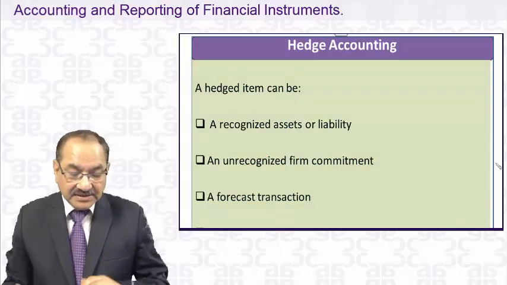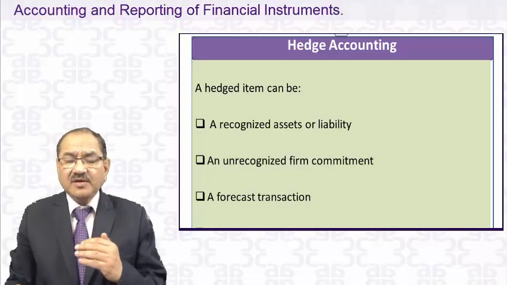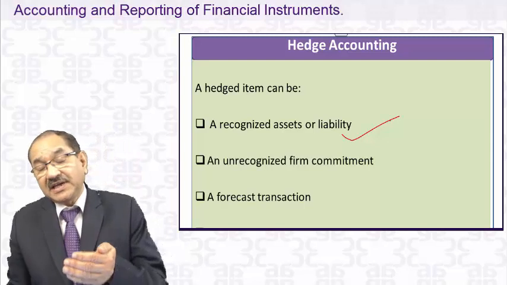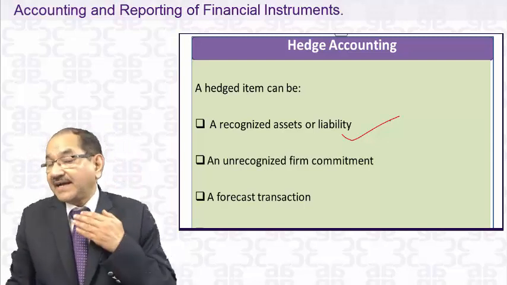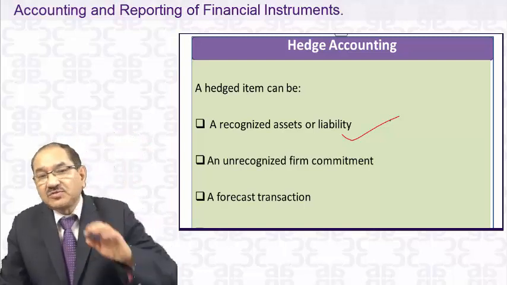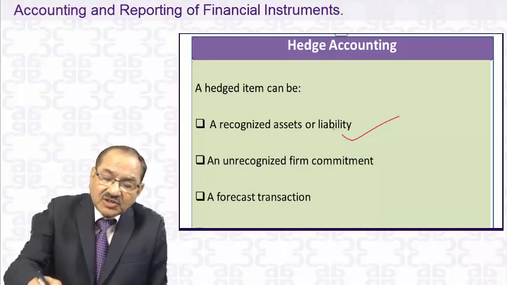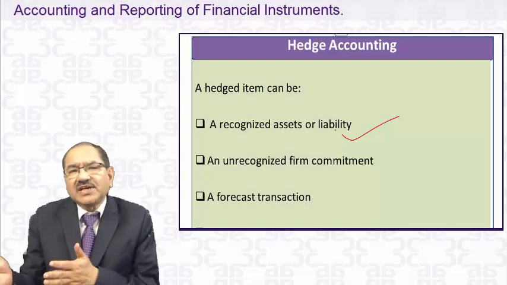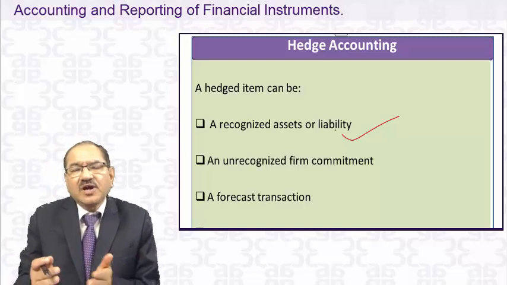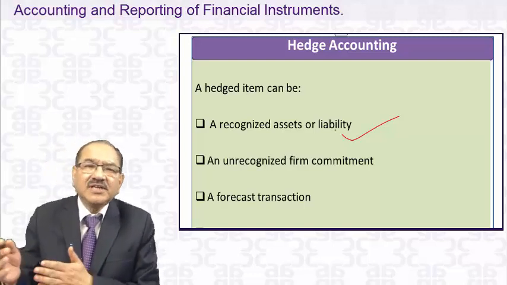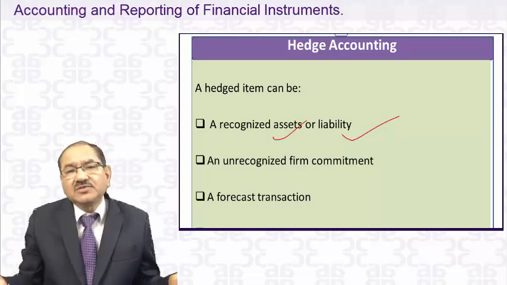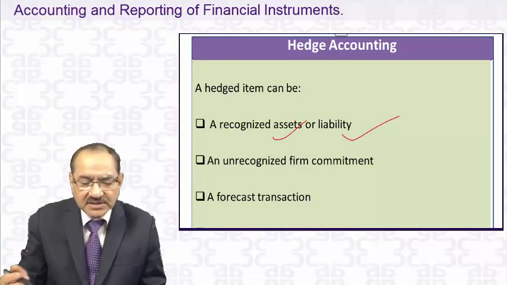So you can do hedge accounting for a recognized asset and liability. Just like you have a liability, I told you that you have to pay $1 lakh on 31st March 2015 for goods purchased on 1st January 2015. It's a recognized liability. There may be recognized assets. You have exported an item on 1st January 2015 and you will get payment on 31st March 2015. That's a financial asset which you have recognized in the books. Sales and receivables you will be recognizing.